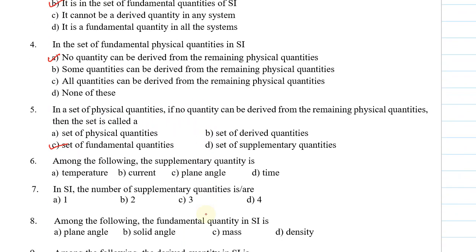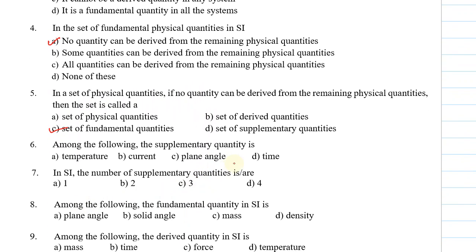Let us see the sixth question. Among the following, the supplementary quantity is. We know that there are two supplementary quantities. One is plane angle, the other one is solid angle. So here option A is temperature, B is current, C is plane angle, D is time. Option C is correct for the sixth question.